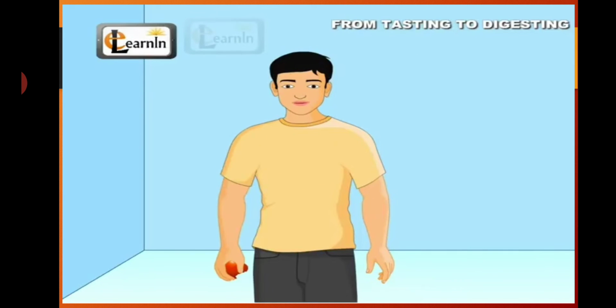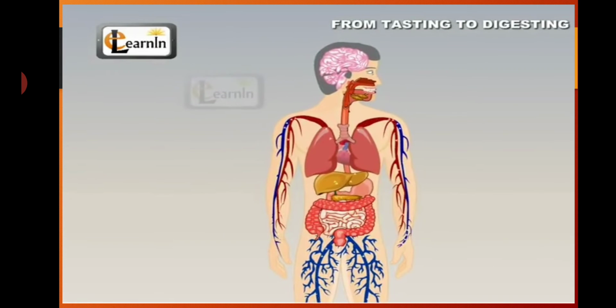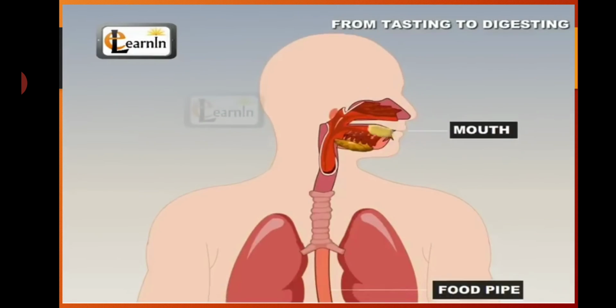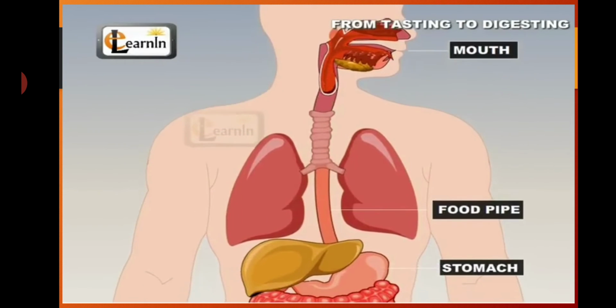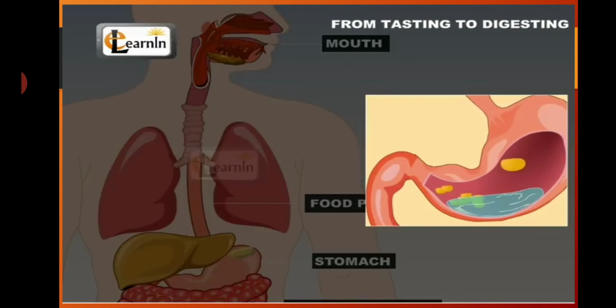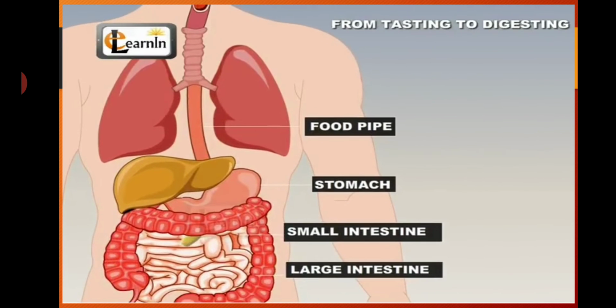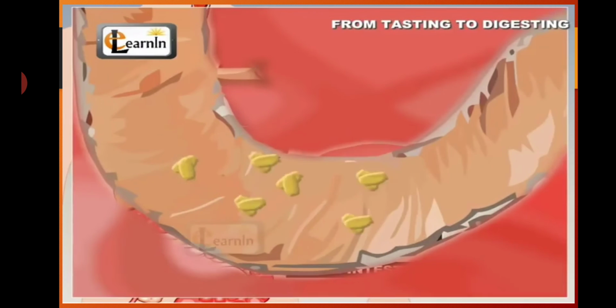Food we eat should be digested so that the blood can absorb the nutrients and life-sustaining vitamins in it. The food from the mouth enters the stomach through the food pipe. It is mixed with digestive juices of the stomach for digestion. From the stomach, it goes into the small intestine where it is further digested by some more digestive juices.